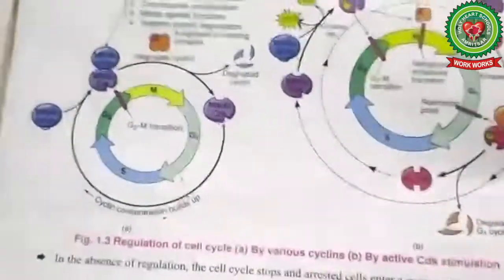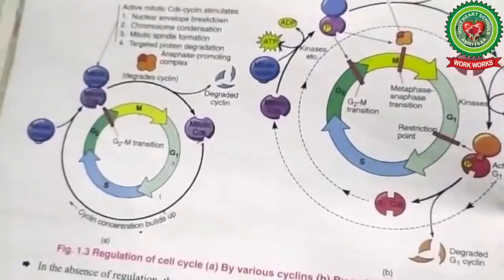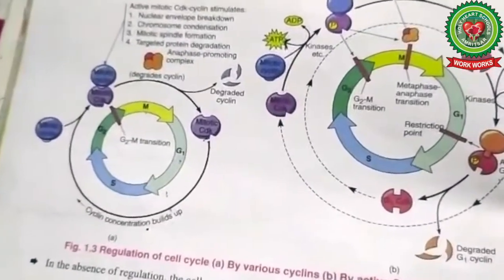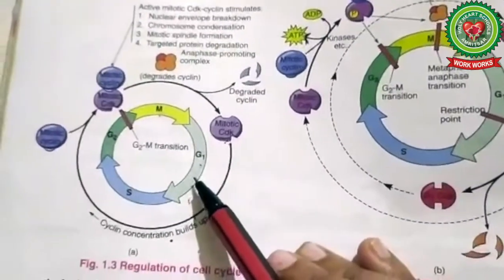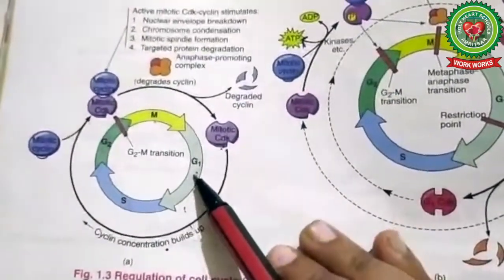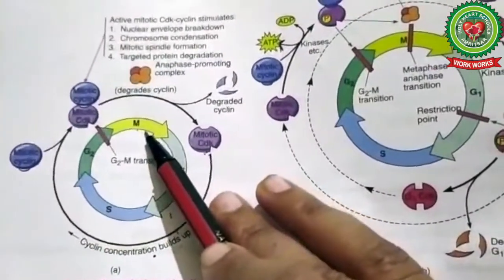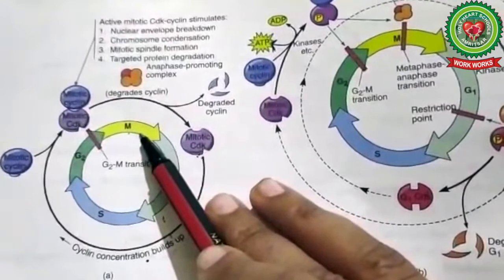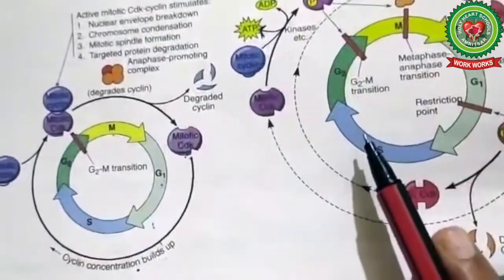Now look at figure 1.3. In this figure you can see the different phases of the cell cycle: G1, S phase, G2 and M phase. So there are three mechanisms to control the progression of the cell cycle.